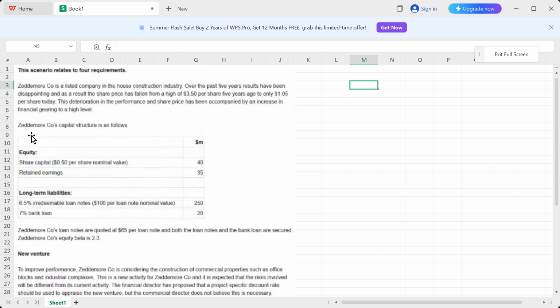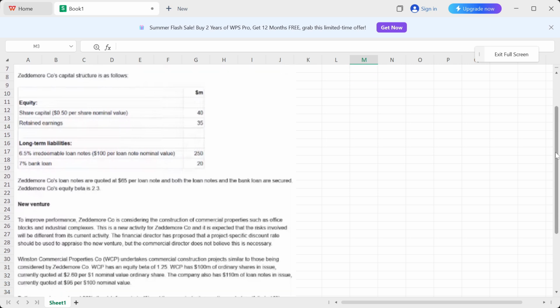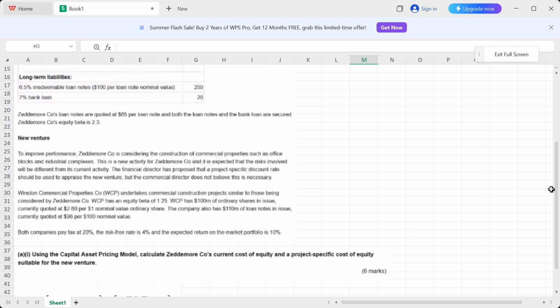All right. Now, after that, we have been given the Zeddemore company's capital structure that we can just ignore for now. We'll come back to this once we start with our calculation. But for now, just skip this. Then you can see we have been given Zeddemore company's loan note market value, and then we have been told that the equity beta is 2.3. Okay. After that, they are telling us about the new venture.